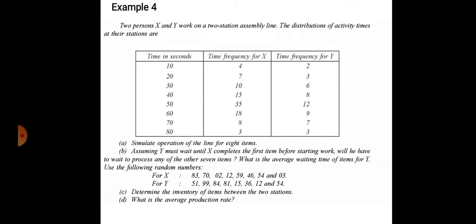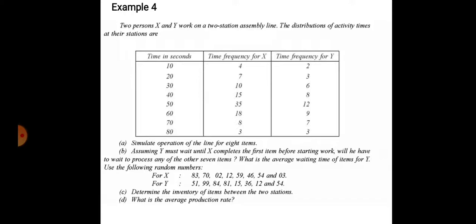Is it clear? This is a simple problem, but with two different variables: 2 different persons and 2 different stations in the assembly line. This is a good example which gives practice for simulation, production rate and inventory, and it also gives us the average waiting time of items or the waiting time of the person.